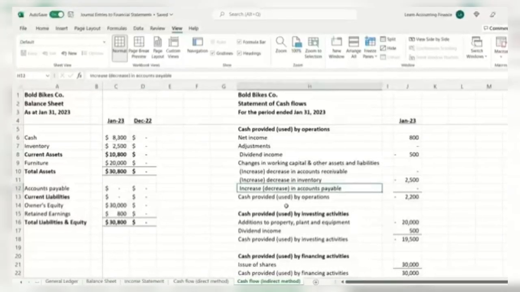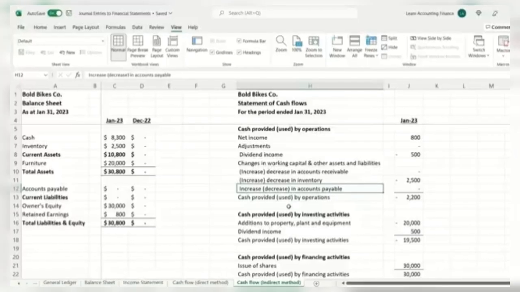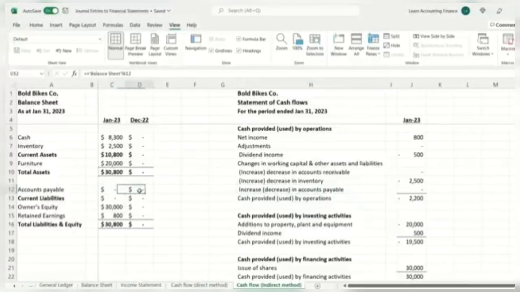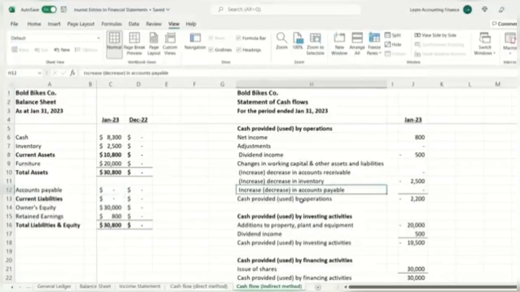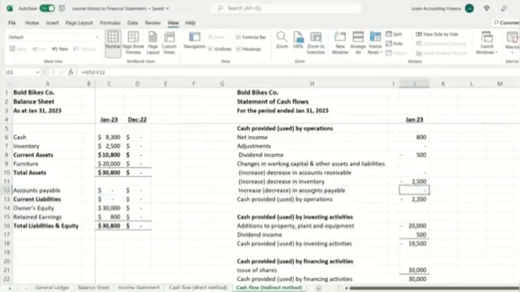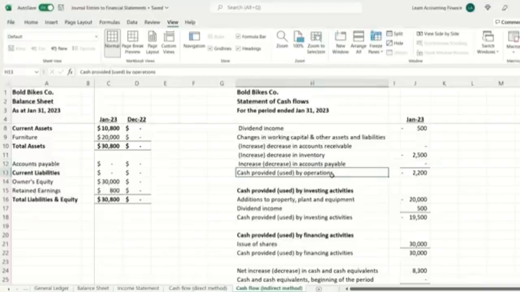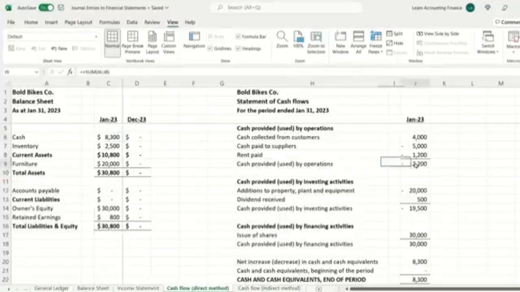And although we did have accounts payable during the month, by the end of the month, there is no accounts payable. You can see it's still 0. So from a cash flow perspective, it's neutral. There's no change in accounts payable. Again, this is indirect. It's a little complicated to understand, but impact is exactly the same. So cash provided or used by operations is showing $2,200 negative, which is exactly the same as what we calculated for cash provided from operations.